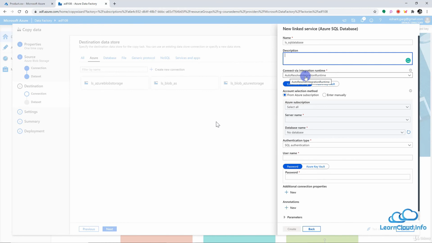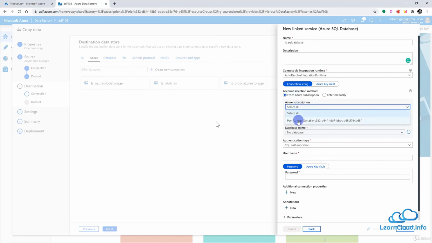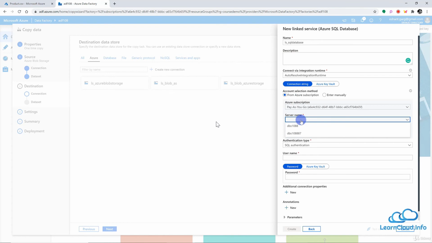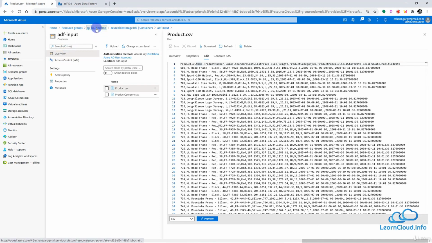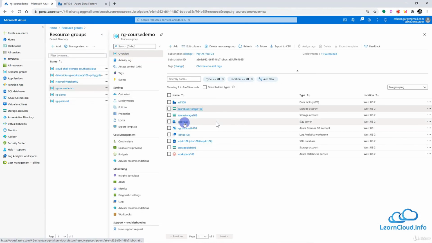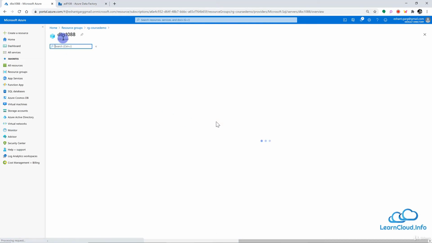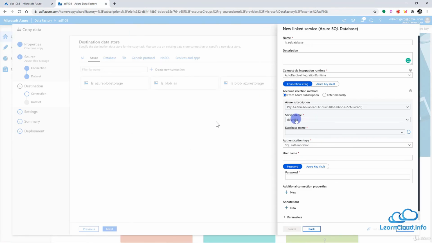Integration runtime is auto, which is fine. For connection string, we don't want to use the key vault, so this is good. We want to choose our Azure subscription, so let's choose our Azure subscription here. And now what is the server name we have? I think this was the server name we were working in. Once again, if you want to double check to make sure we are on the right one, this is our DBS 1088. This is what we created just a few minutes back. So we are good here.